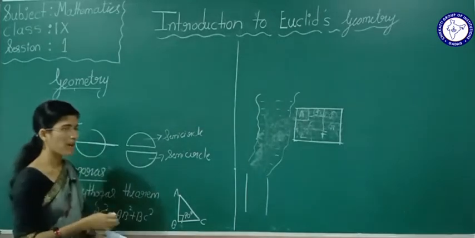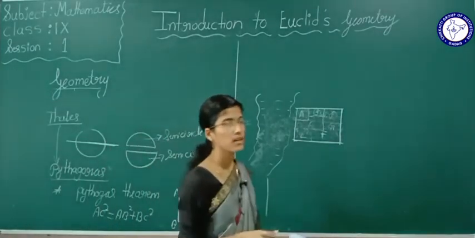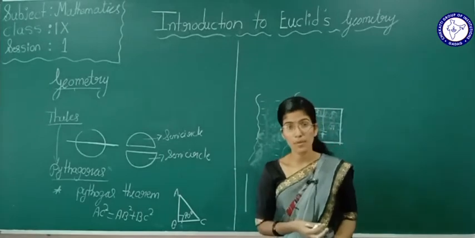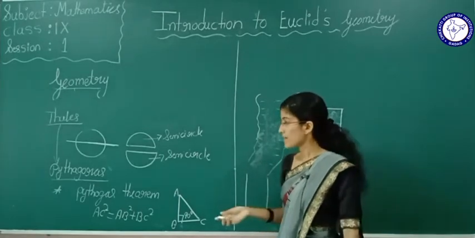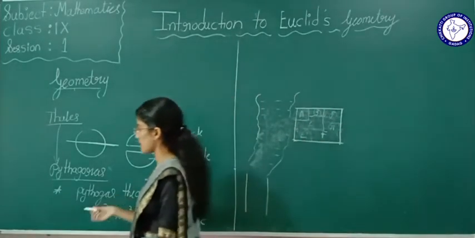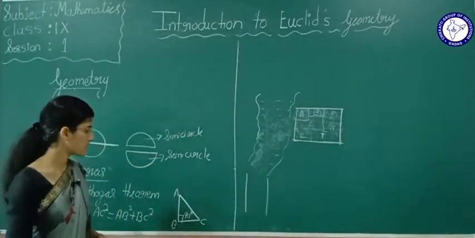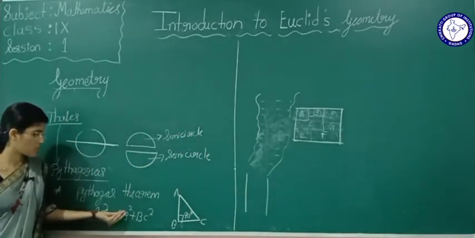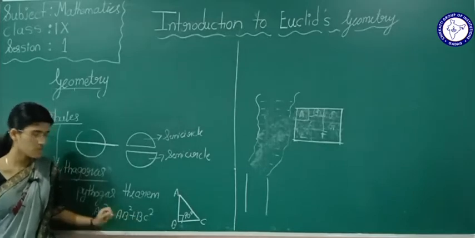Pythagoras gave many geometric properties, and his very famous theorem was the Pythagoras theorem. We are using this, right? AC square is equal to AB square plus BC square.